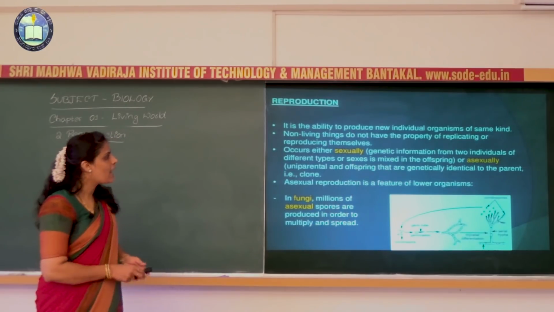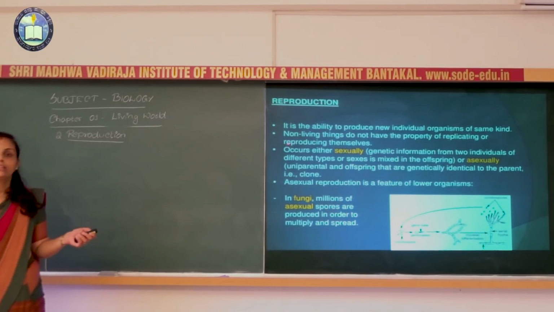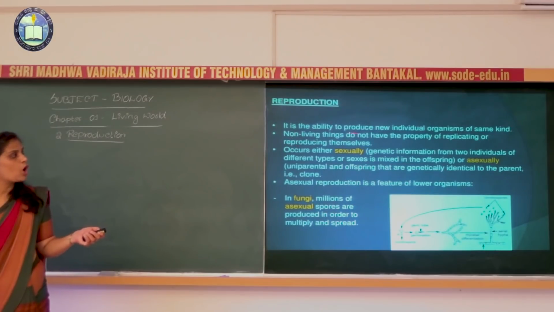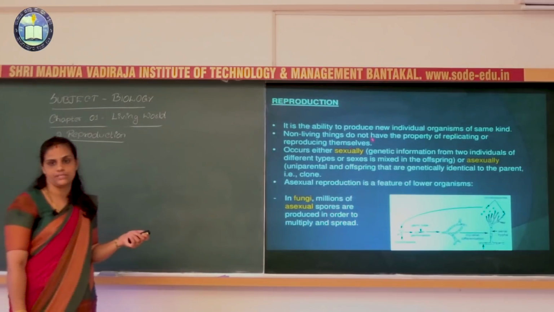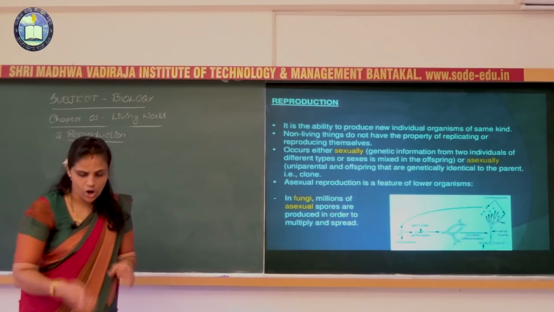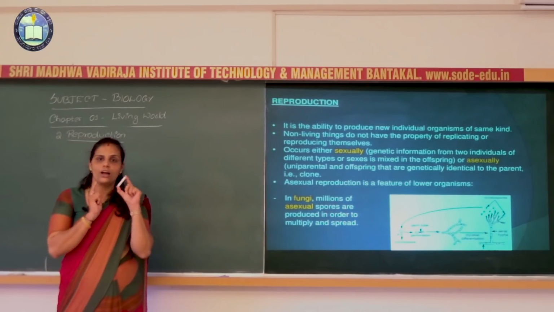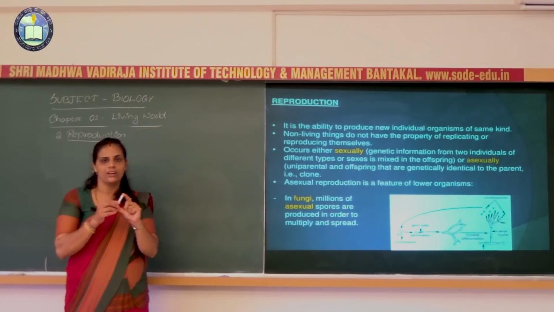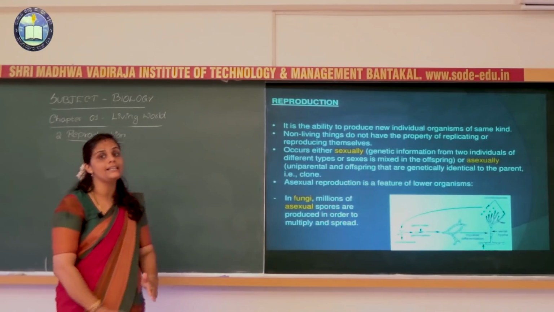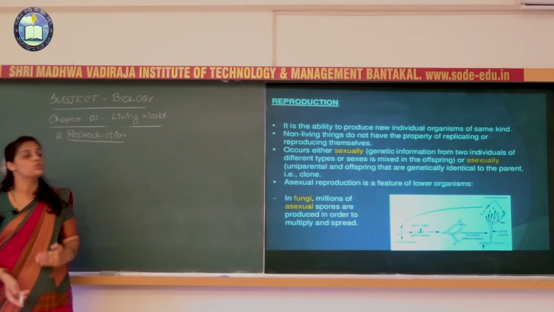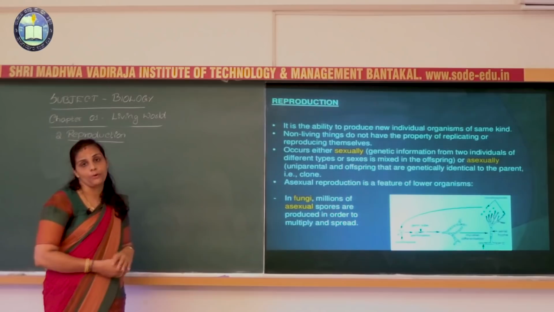But what happens here? Non-living things do not have the property of replicating or reproducing themselves. If you take chalk as an example and ask this chalk to reproduce, it can't reproduce, isn't it? So only living organisms can continue their progeny by reproduction.